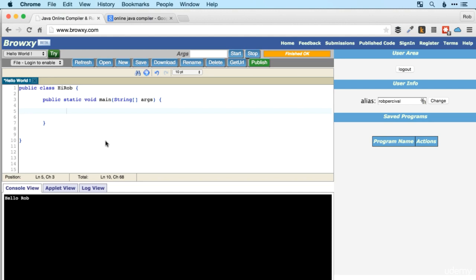we want to write the code to display the words "Hi Rob" in the console, and we do that by accessing the system functions or system methods, and we want the set of output methods within that, so System.out, and then we want to print a line, so println, and the line that we want to print is "Hi Rob," and we contain that in double quotes, and we contain the double quotes in parentheses, and then a semicolon at the end of the line. Fantastic.